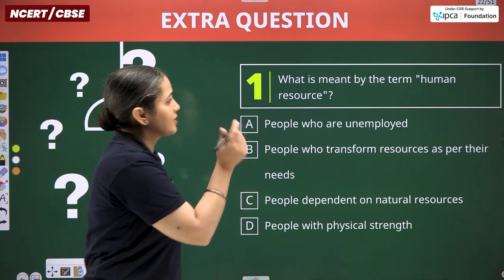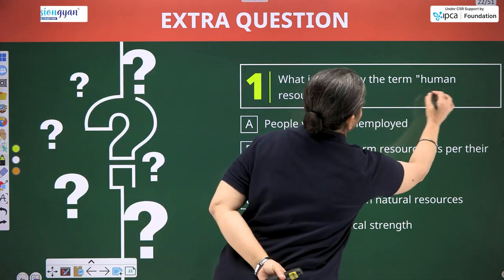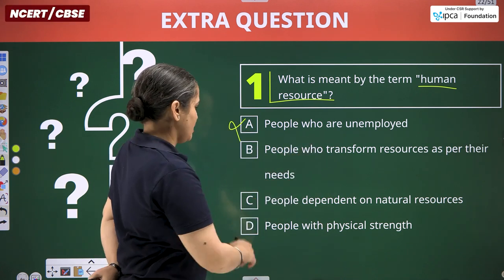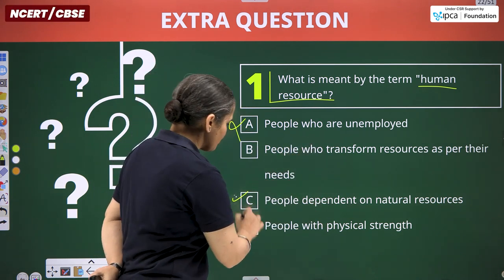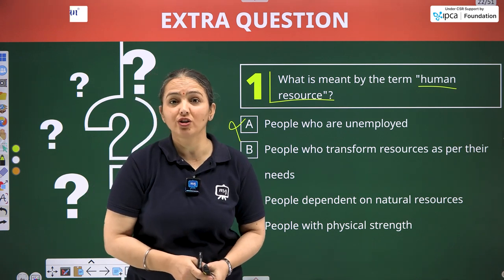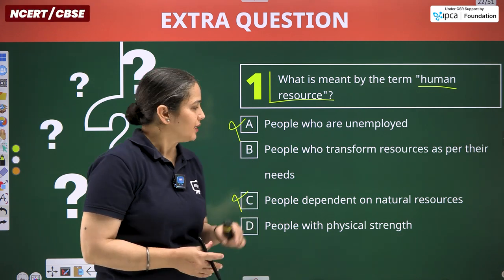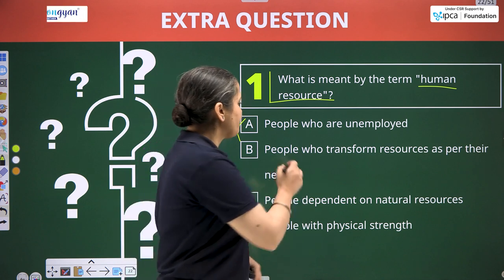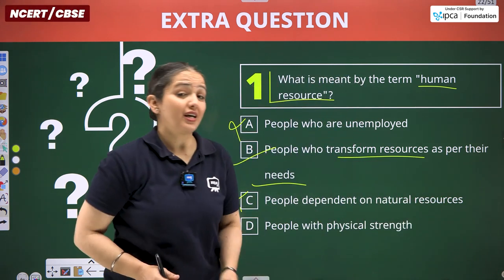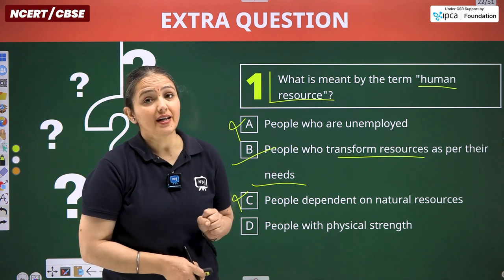So the first question is, what is meant by the term human resources? People who are unemployed, people dependent on natural resources. We are dependent, but not entirely. We have achieved technological development. So here our answer will be people who transform resources as per their needs. We are not entirely dependent on nature.